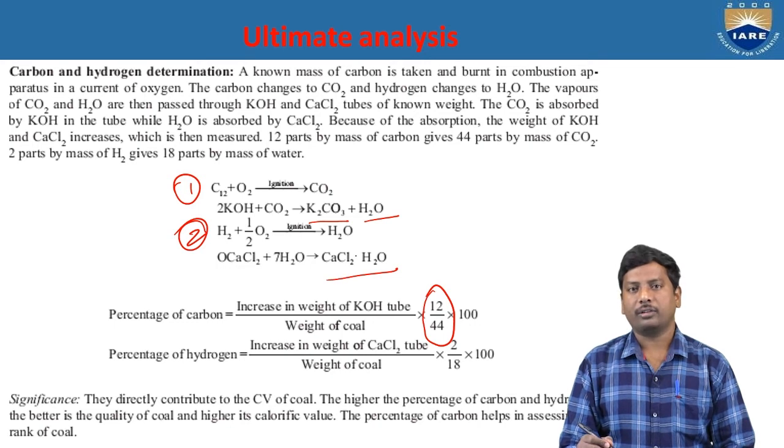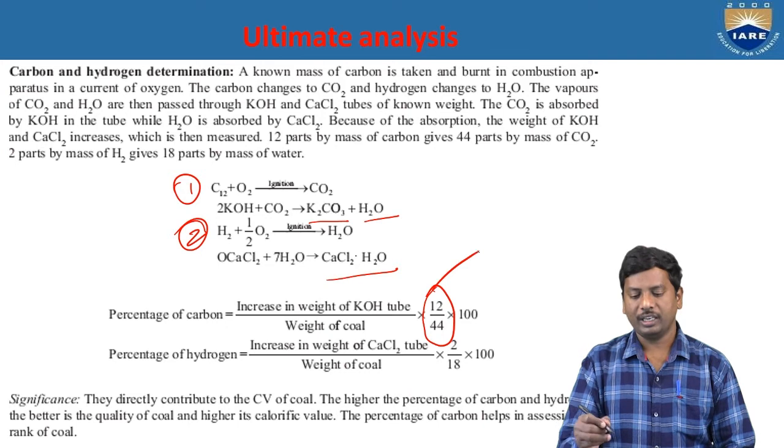How you can get 12 is nothing but the atomic weight of the carbon obtained from atomic number. The atomic number of carbon is 6 and the atomic weight is 12. And the molecular weight of the carbon dioxide is 44. That means the multiplication factor becomes 12 by 44.